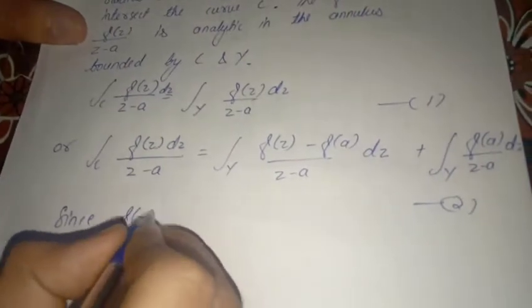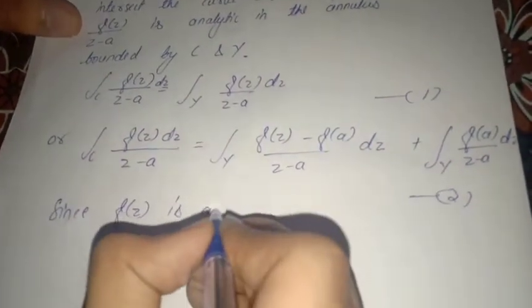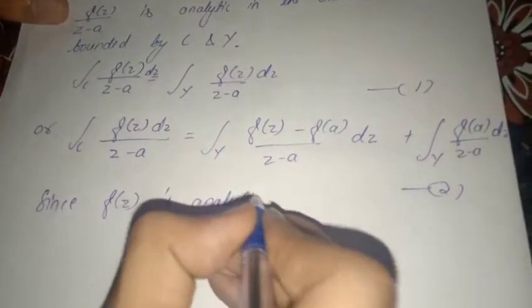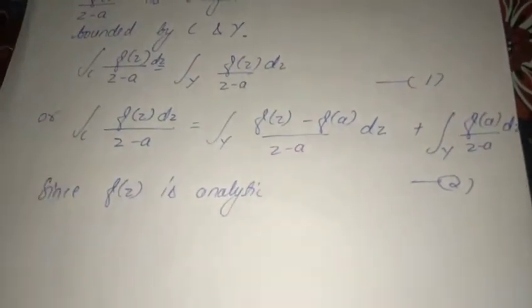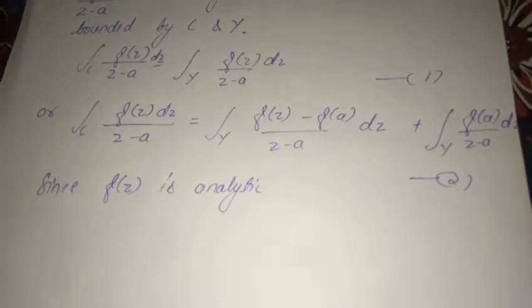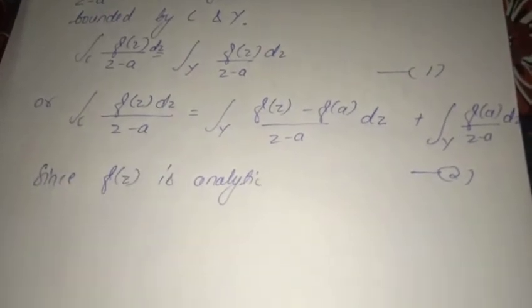We give it the name equation 1 and this equation 2. Since f(z) is analytic, and we know the property of analytic functions, whenever a function is analytic it is continuous.